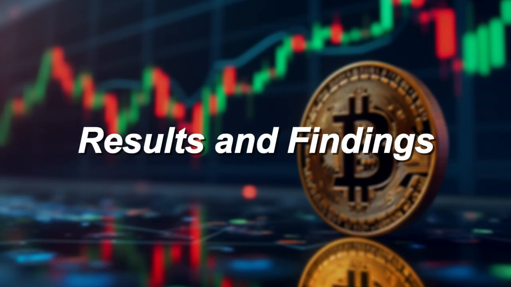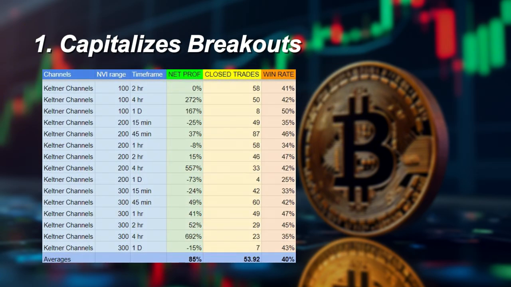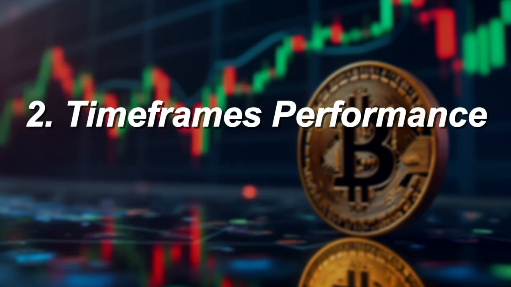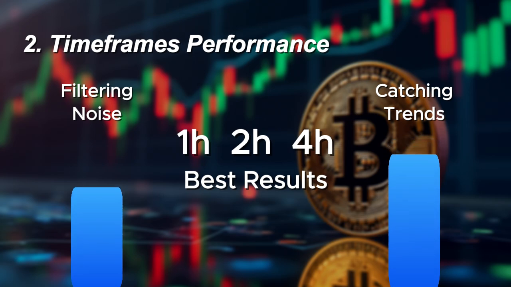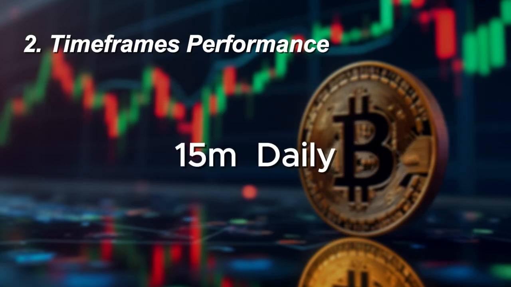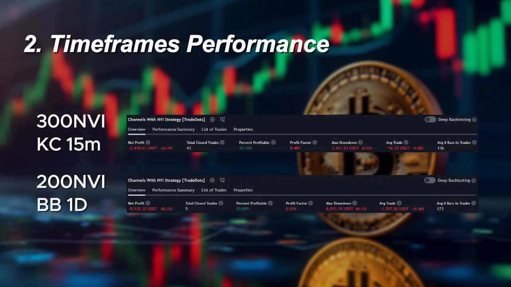Finally, and most importantly, let's talk about the results and findings when using this strategy on Bitcoin. To start, this strategy capitalizes on breakouts. While it has a low win rate across various settings and timeframes, usually under 50%, it still generates impressive profits. So, how does this strategy perform across different timeframes? The hourly timeframes are where this strategy gets the wins. It strikes a great balance between market noise and trend reliability, generating incredible results. On the other hand, the 15-minute and daily timeframe is where this strategy struggles, showing losses most of the time.